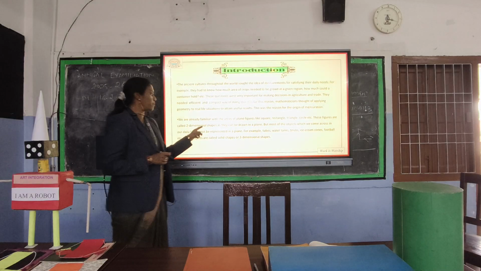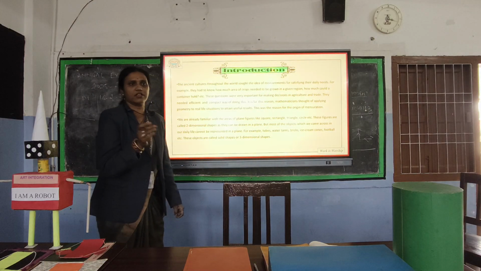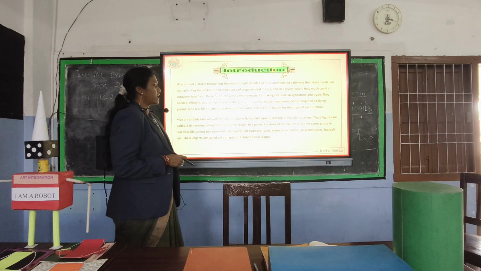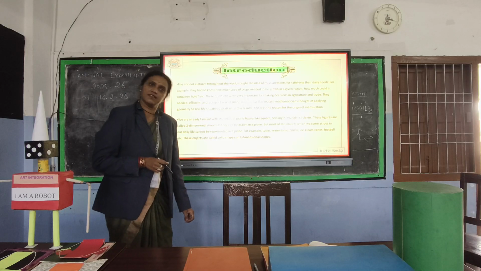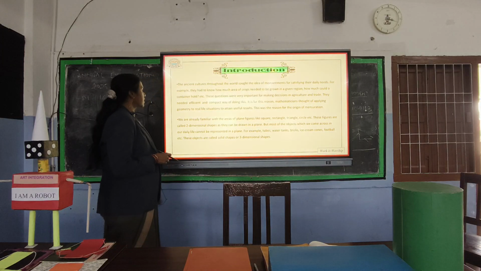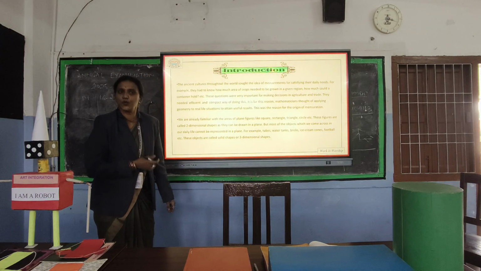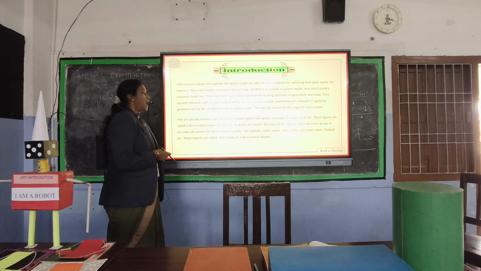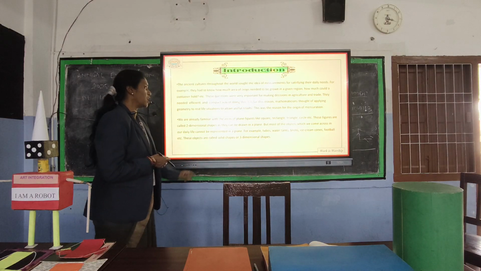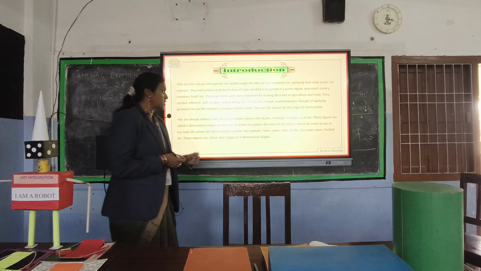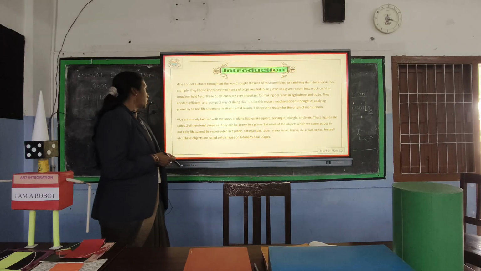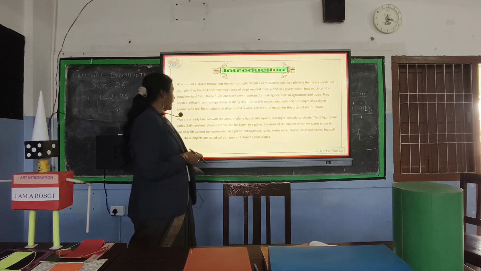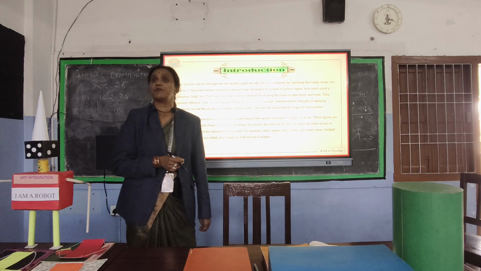You are already familiar with the areas of plane figures like square, rectangle, triangle, circle, etc. These figures are called two-dimensional shapes as they can be drawn on a plane surface. But most of the objects which we come across in our daily life cannot be represented on the plane.